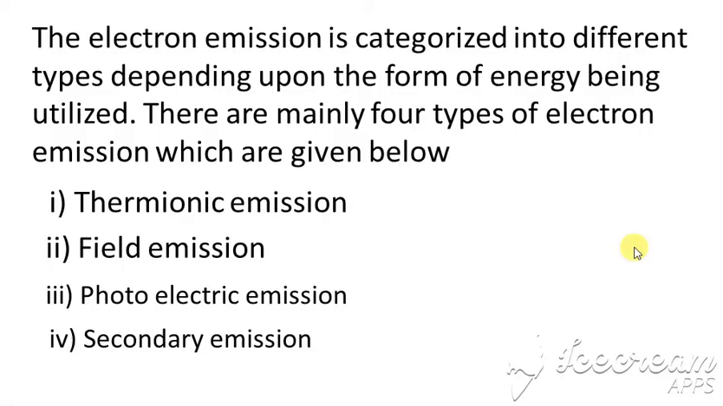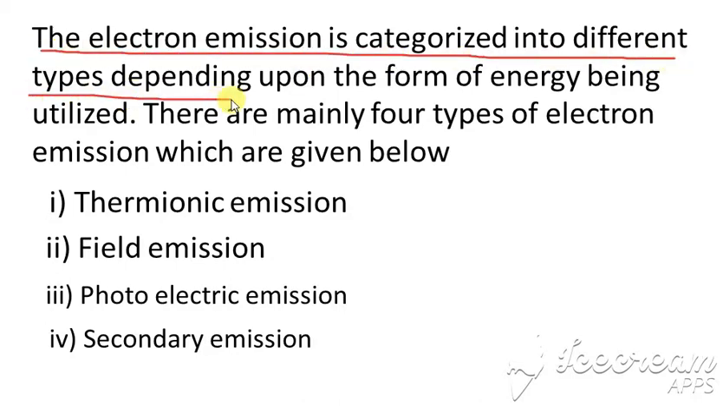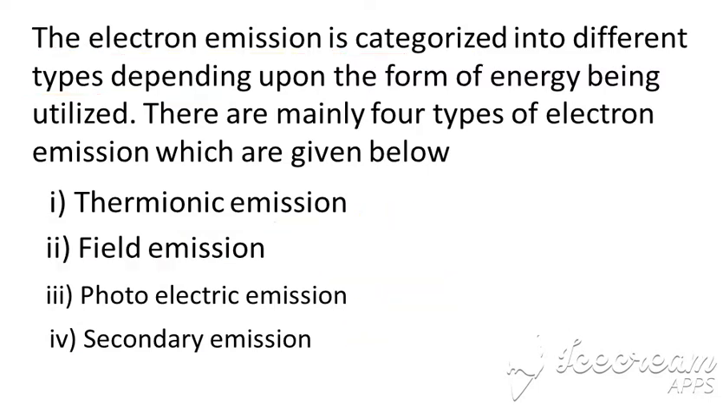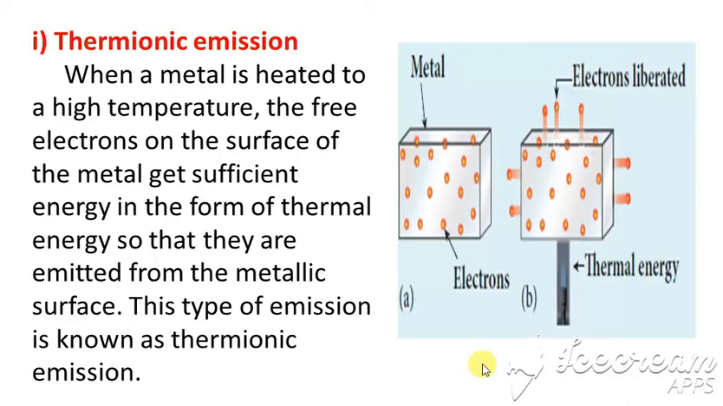Okay, so next we have electron emission and its types. Electron emission is categorized into four types: thermionic emission, field emission, photoelectric emission, and secondary emission. Now we'll see them one by one.